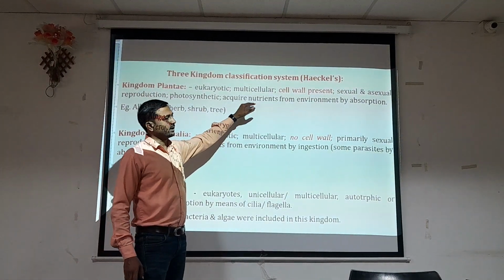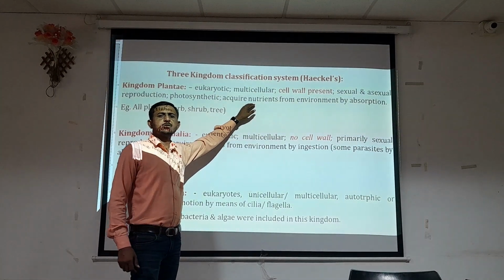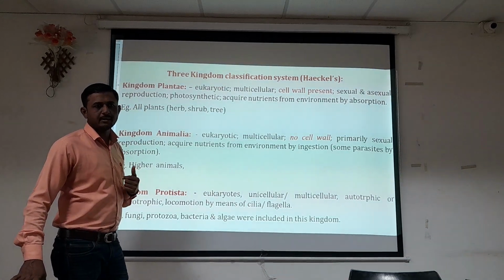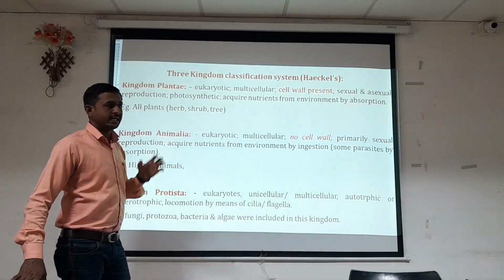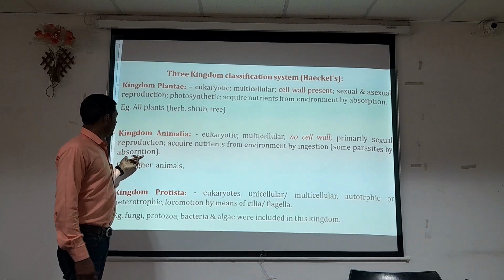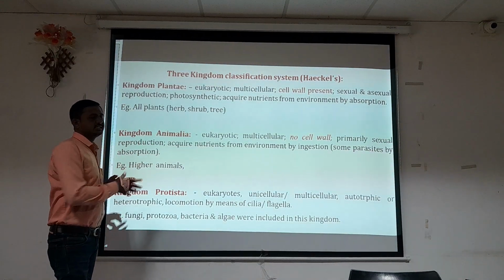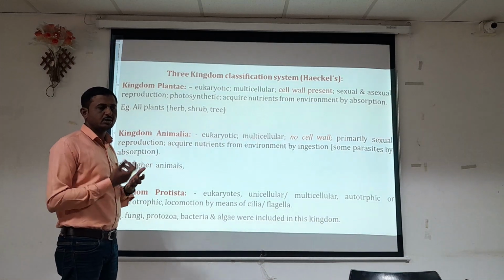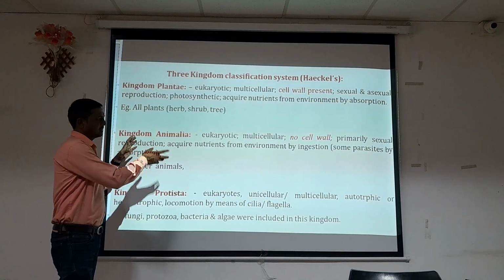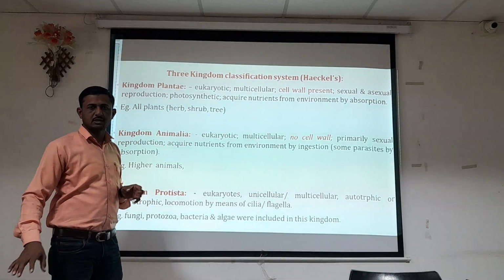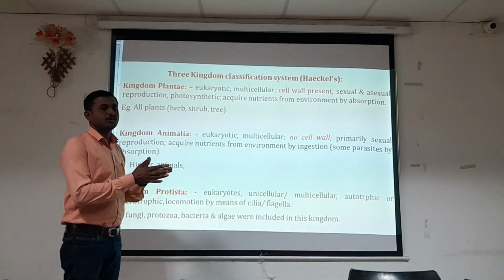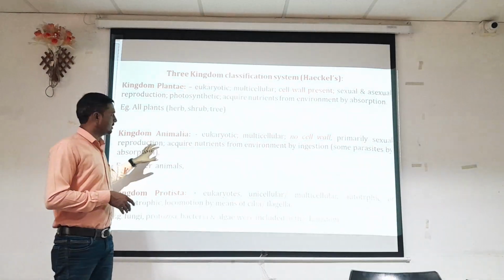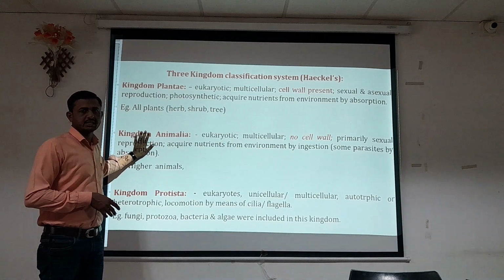Some parasites acquire nutrition by absorption, so though parasites are eukaryotic organisms, they absorb their nutrition. Apart from that, some differences are present, and they are classified into other groups. All the higher animals are included in kingdom Animalia, which is the second kingdom.